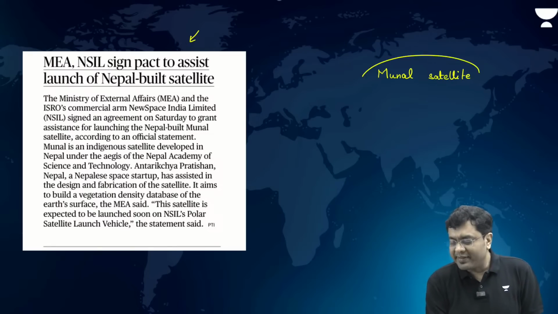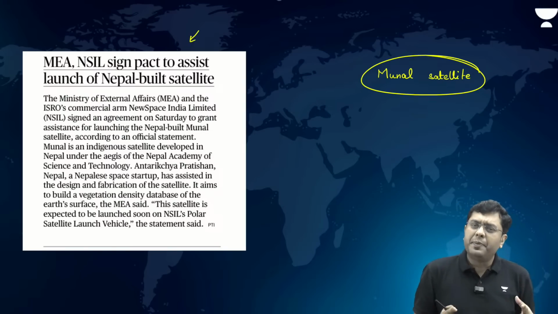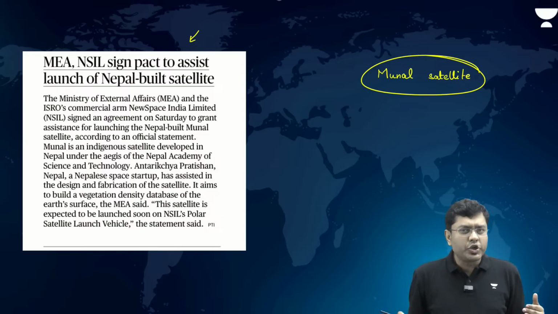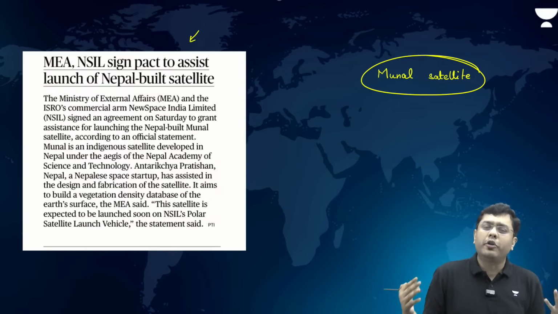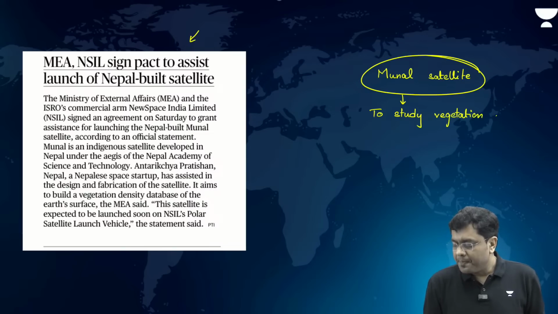Now, this Munal satellite developed by Nepal, the prime purpose of it is to study the vegetation cover and the green cover across the world. To study vegetation cover. Okay.